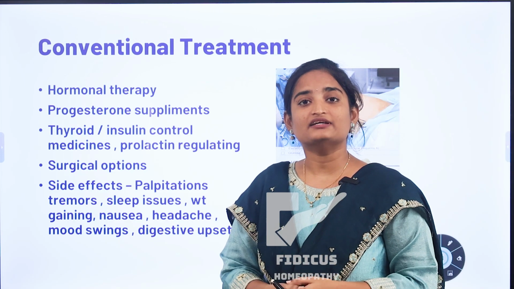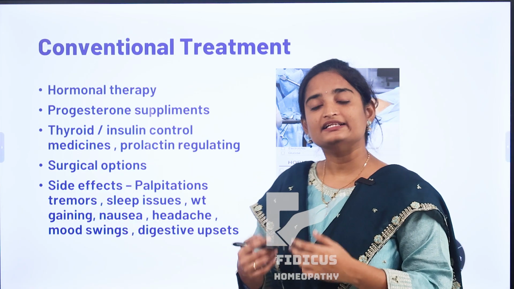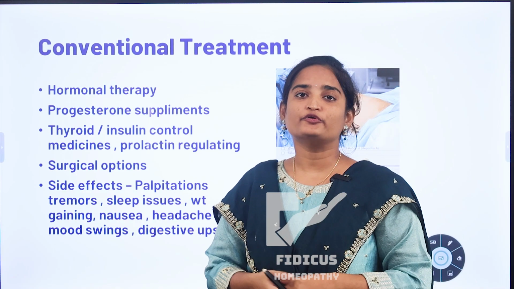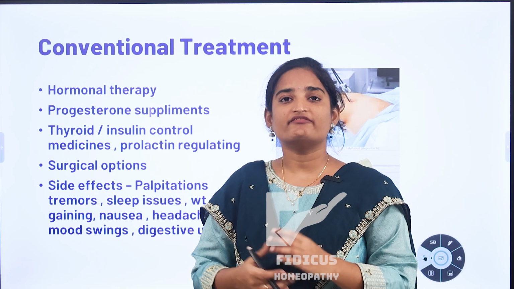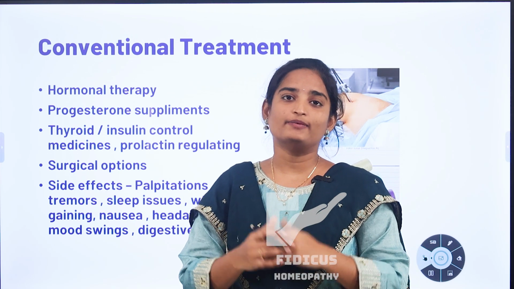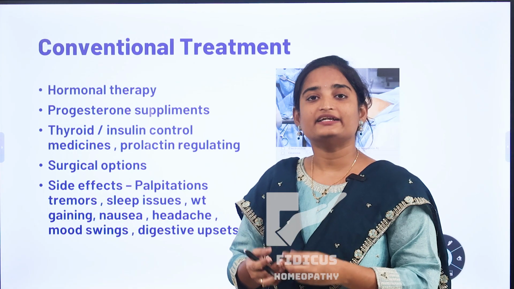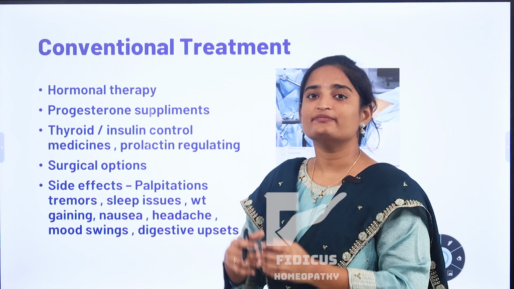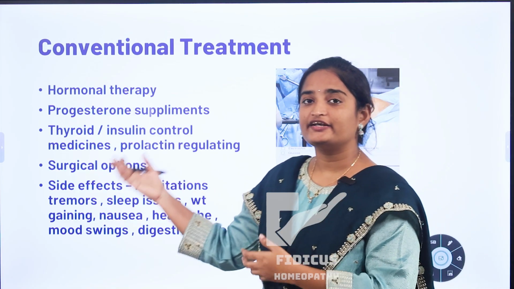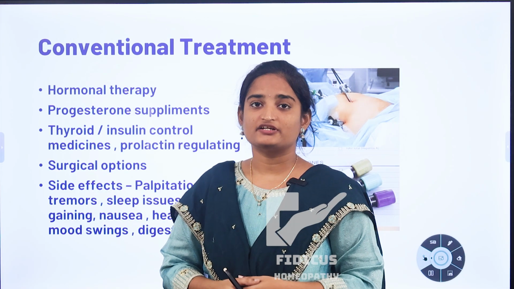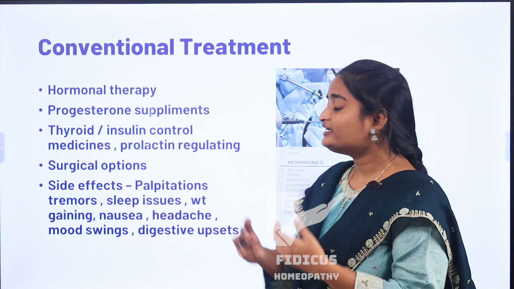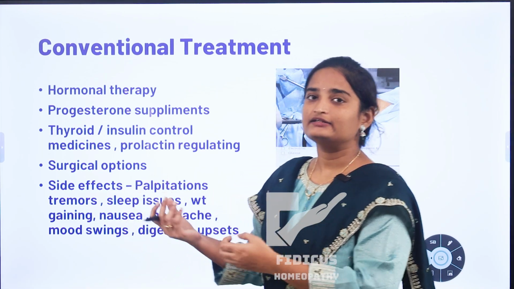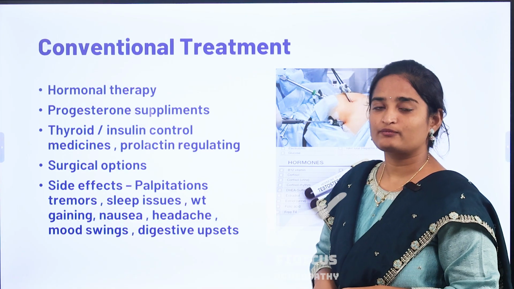Conventional treatment is nothing but the allopathic mode of treatment. In this, they prescribe oral contraceptive pills and also hormonal pills to regulate the cycles. They may advise progesterone pills to control the bleeding. These hormonal pills can create temporary relief only. After stopping these hormonal pills, the condition may usually reappear. In case of thyroid conditions, they may prescribe thyroid medications, and in case of PCOS, they give insulin medicines. And in case of high prolactin levels, they advise medicines which can decrease the prolactin hormone in our body.